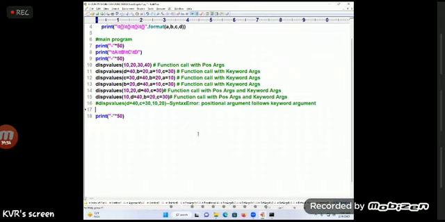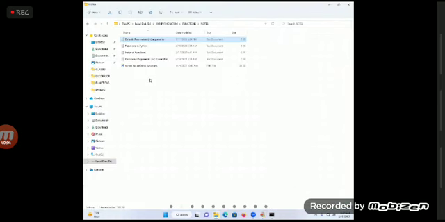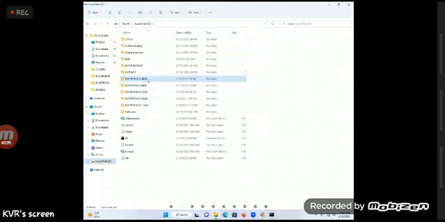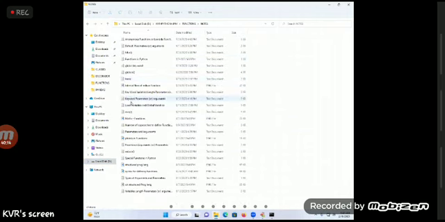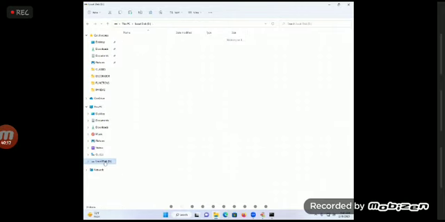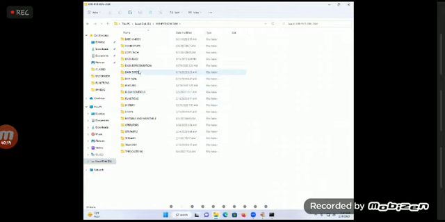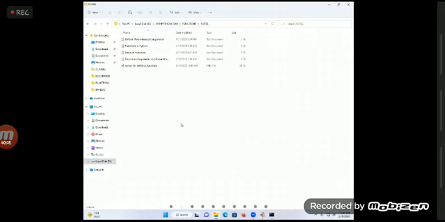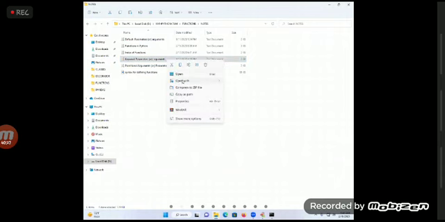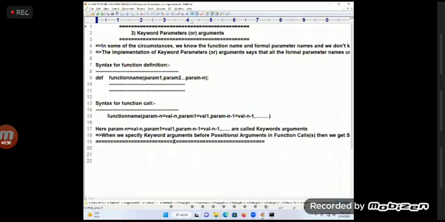Now, this comes under what mechanism? Keyword arguments mechanism. Shall I show you the keyword arguments mechanism? Yes. Try to observe the keyword arguments mechanism. One small concept I will show you, then I will move forward. Keyword arguments, functions. Here I will say keyword parameters and arguments. I will keep it here, and functions here, and observe it. Under the notes, I'll pass it. Just observe it. What is the concept I said? Read it out carefully.